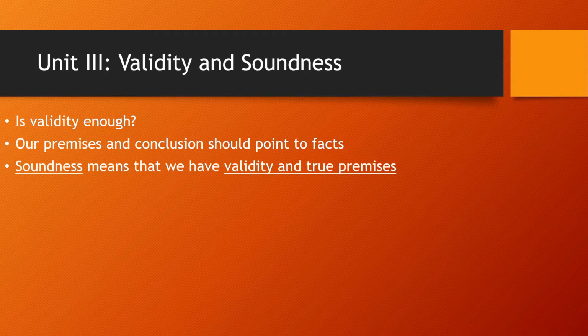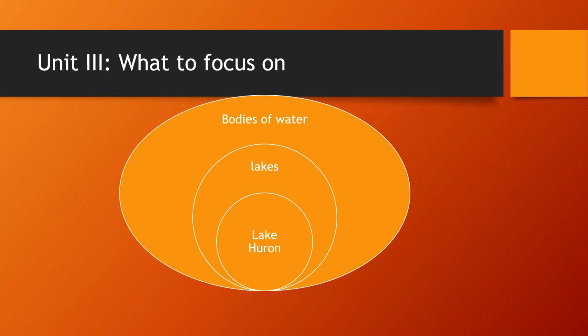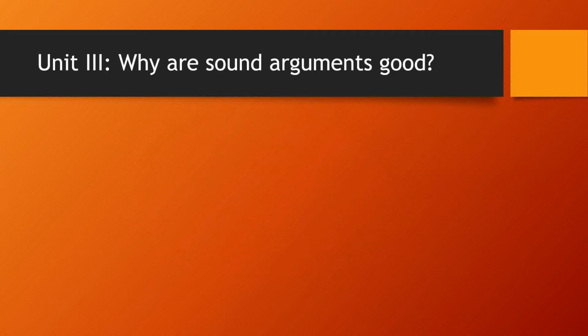Here's an example. All lakes are bodies of water. Lake Huron is a lake. Therefore, Lake Huron is a body of water. We can look at a similar visual representation that shows us why the argument is valid. Notice that Lake Huron is inside the group or category of bodies of water, which means that the conclusion follows necessarily, and thus the argument is valid. This is a sound argument because it is valid and the premises are also true.